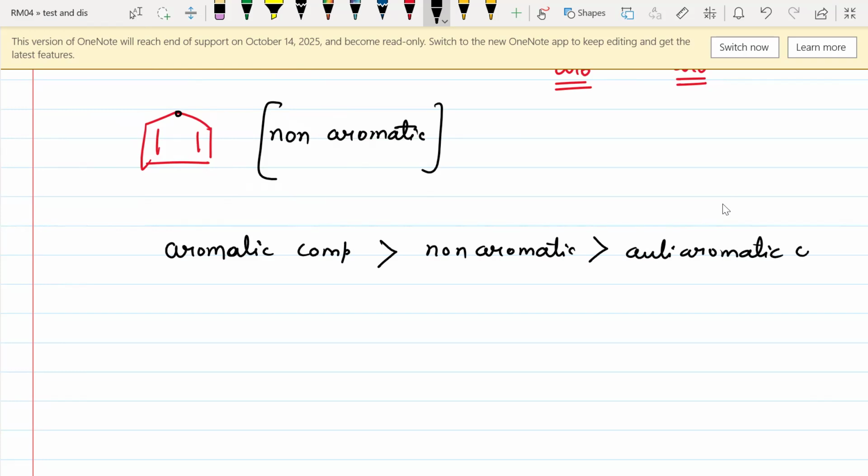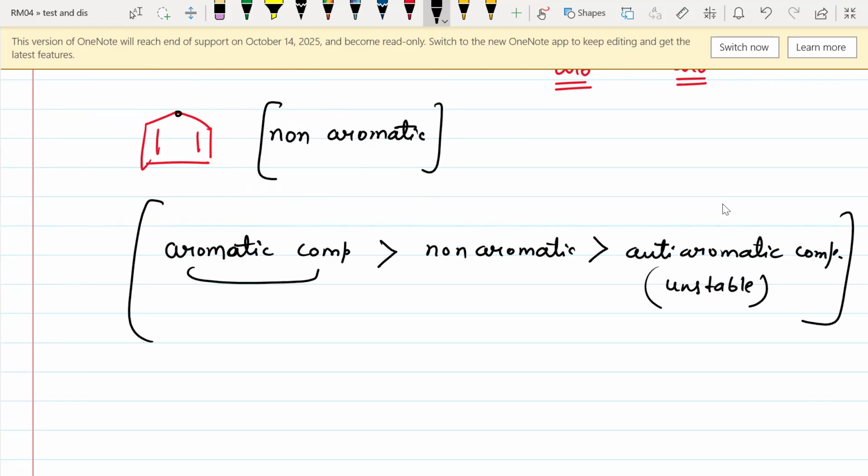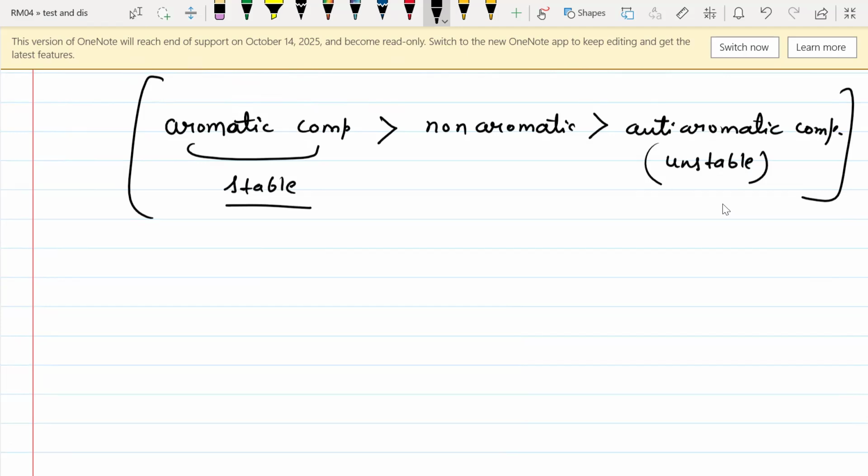Anti-aromatic compounds are highly unstable. As I can say that aromatic compounds are highly stable, in a similar manner I can say anti-aromatic compounds are highly unstable. I will give you one example for that.